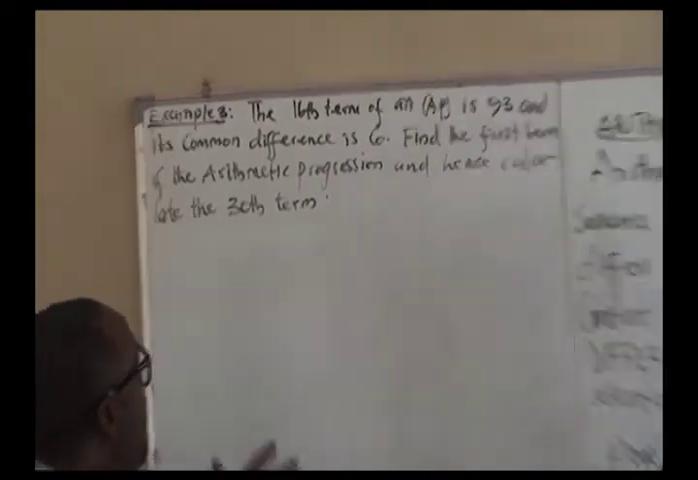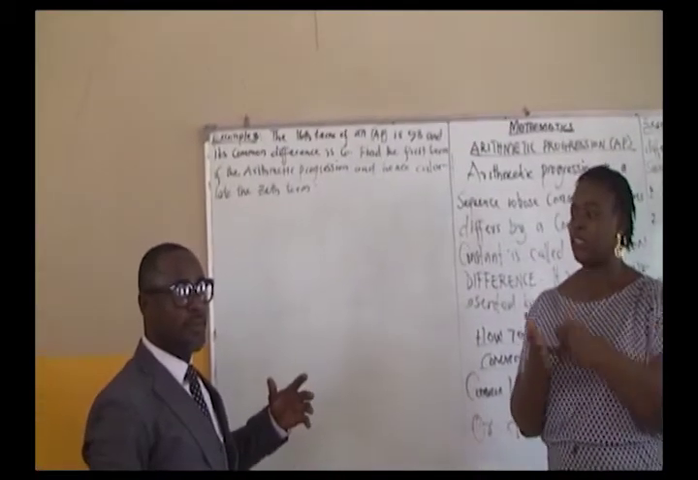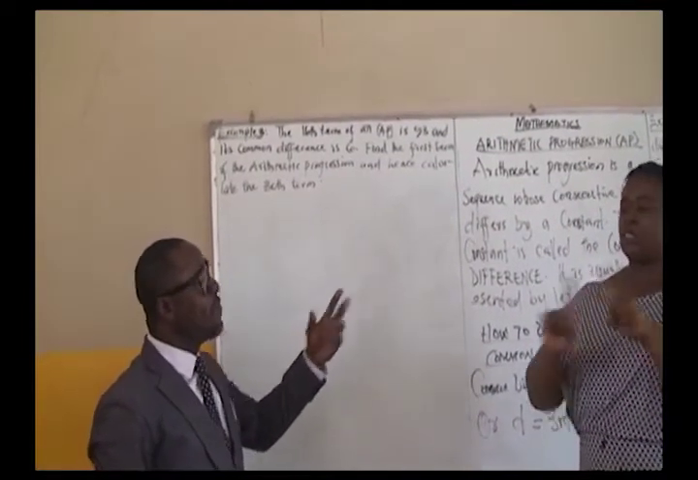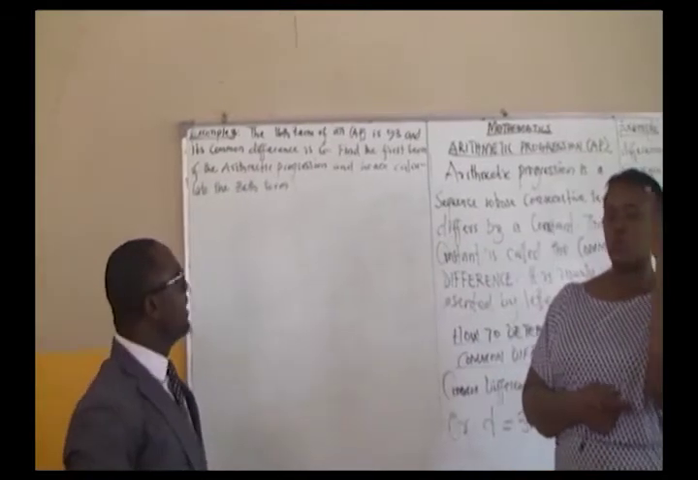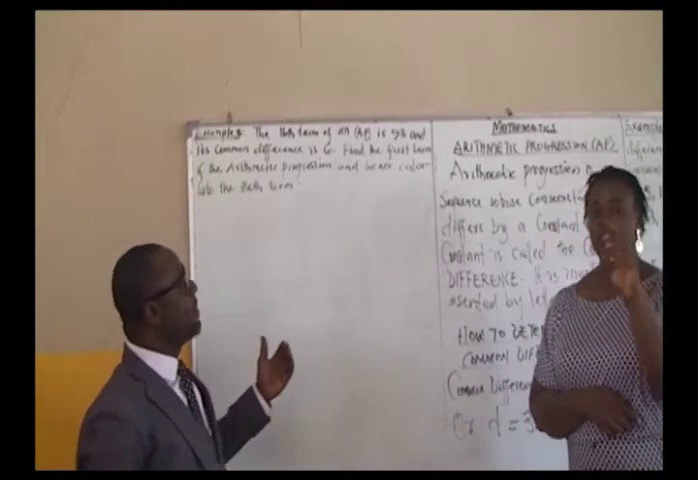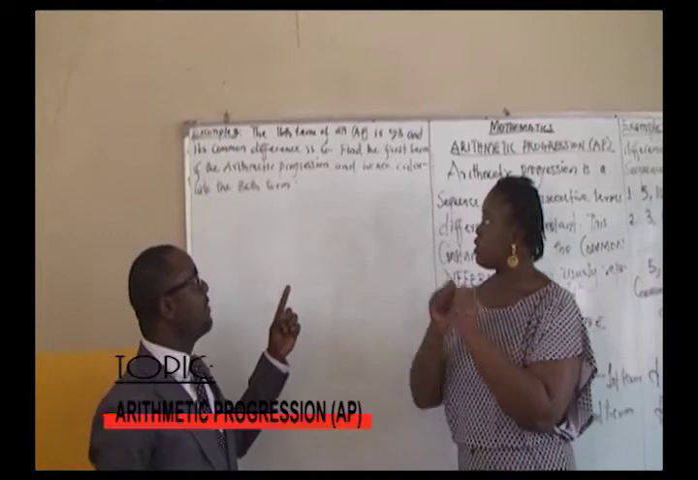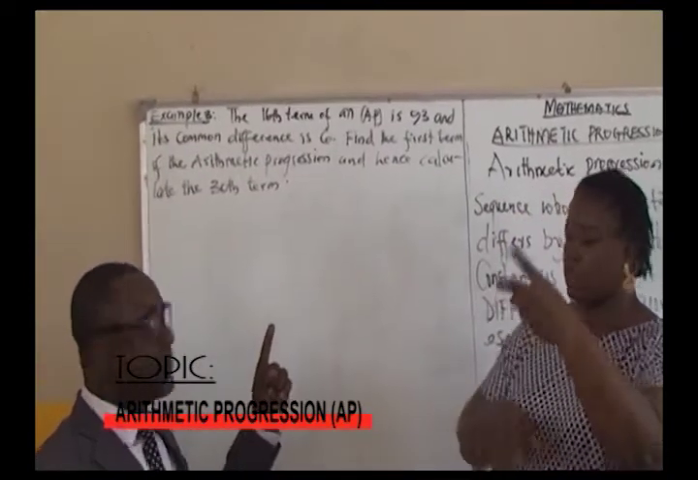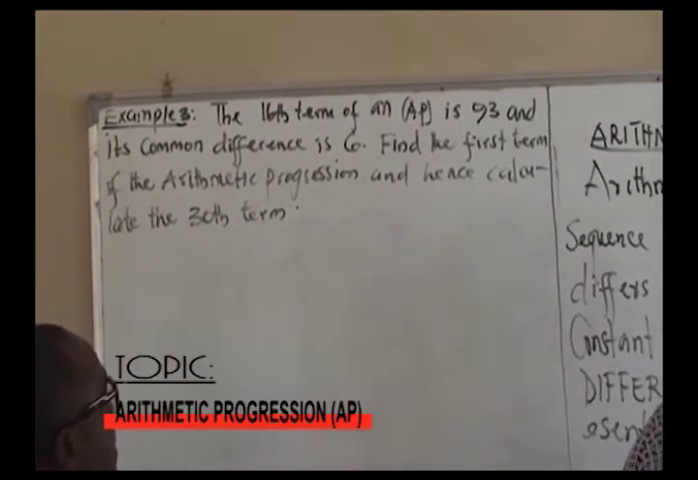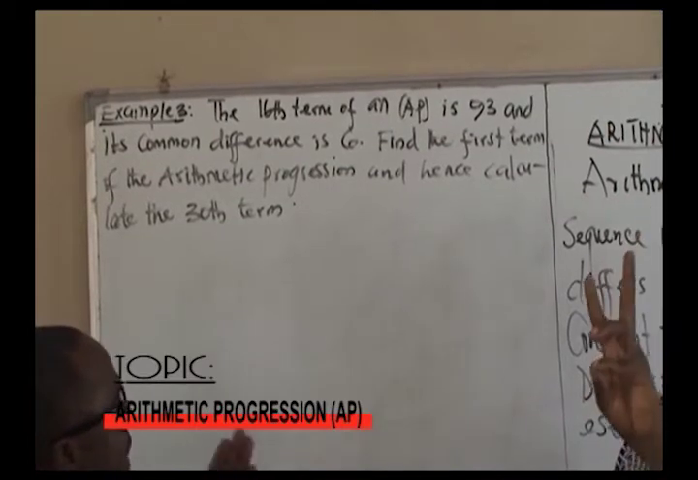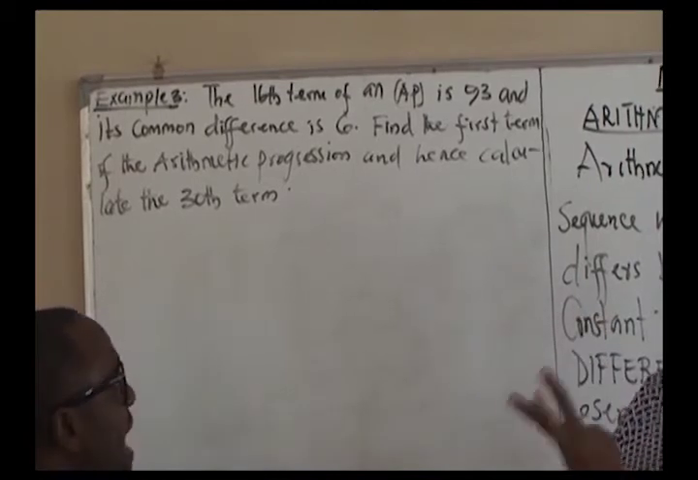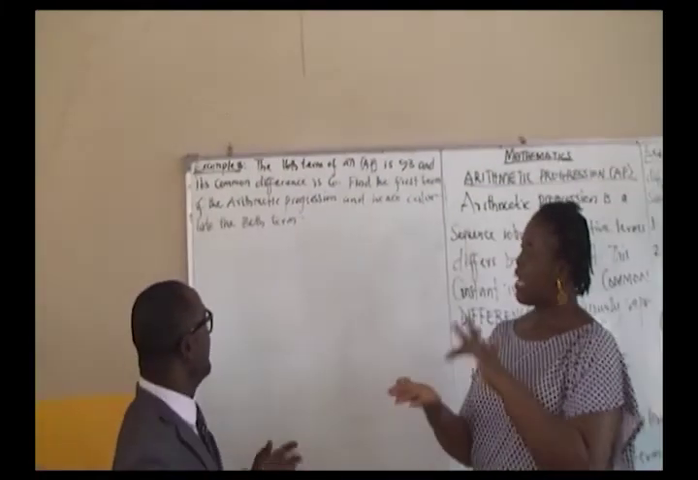Viewers, I want you to look at this question. I believe you will agree with me that this question is quite different from the first two examples we have established. Let's read the question together. The 16th term of an arithmetic progression is 93, and its common difference is 6. Find the first term of the arithmetic progression and hence calculate the 30th term.